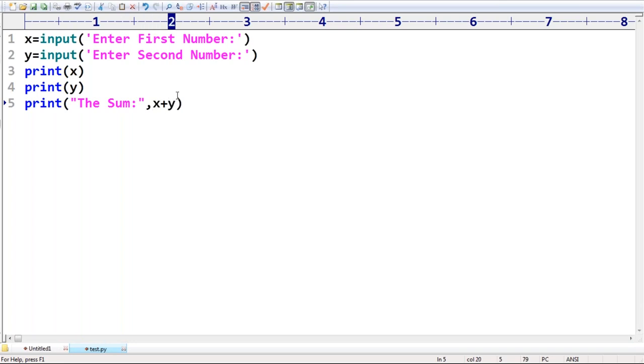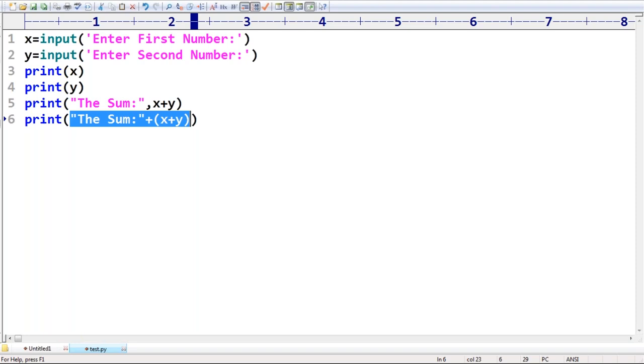Most of the people from a Java background are going to expect this style: the sum plus X plus Y. In Java, the System.out.println statement is always expecting only one argument. Remember that.